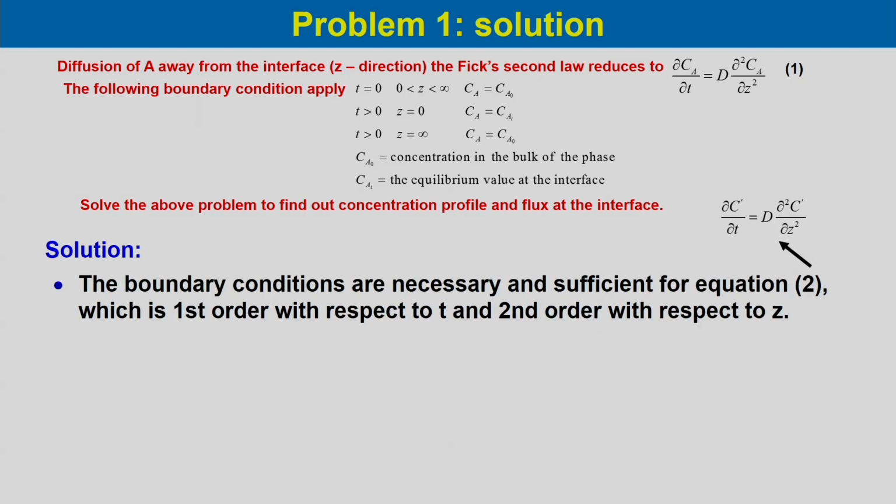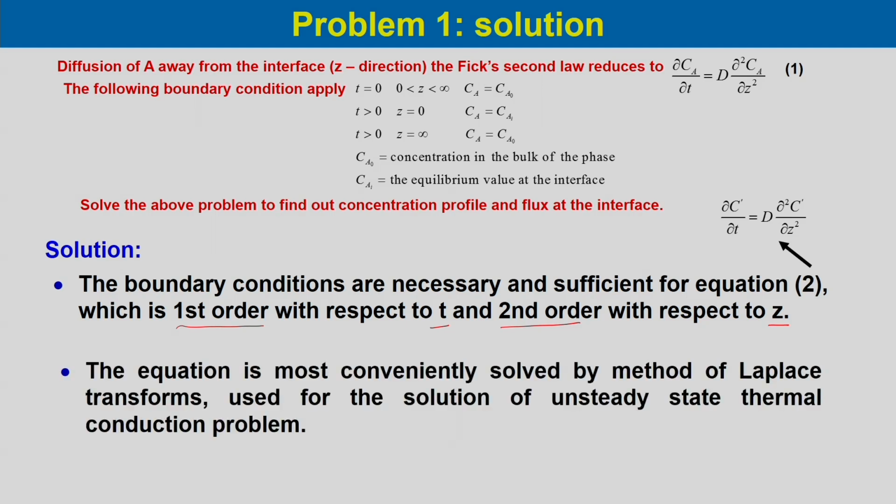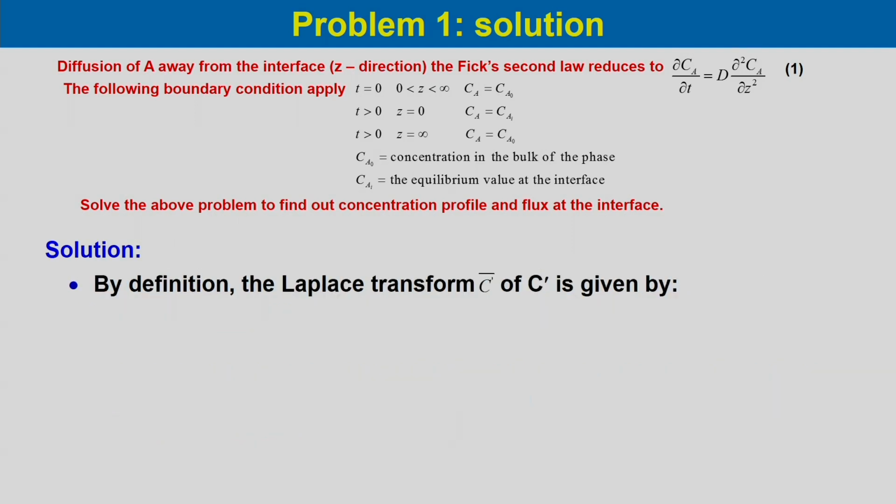Now, the boundary conditions are necessary and sufficient for equation 2. This equation 2 is first order with respect to time and second order with respect to z. The equation we can most conveniently solve by the method of Laplace transform, used for the solution of unsteady state thermal conduction problems. So, we can easily solve this problem using the Laplace transform method.